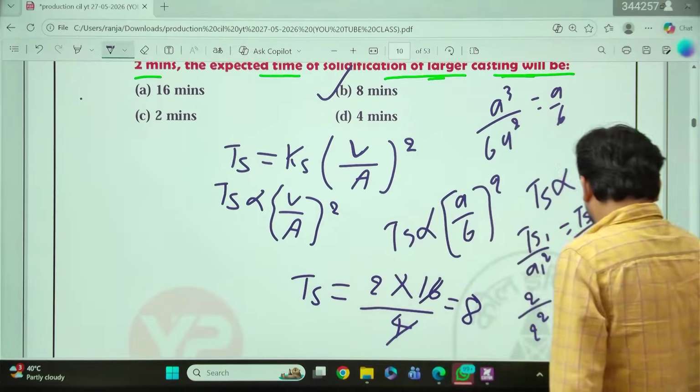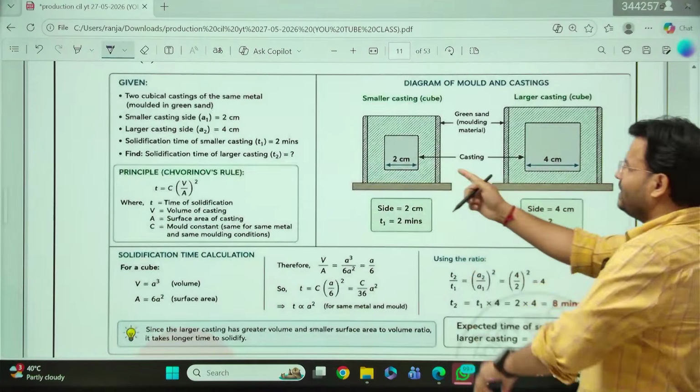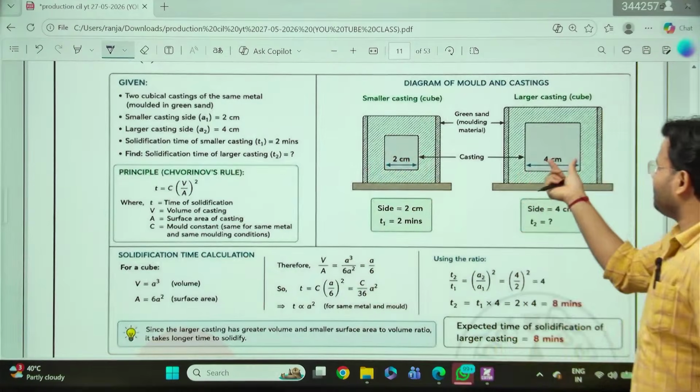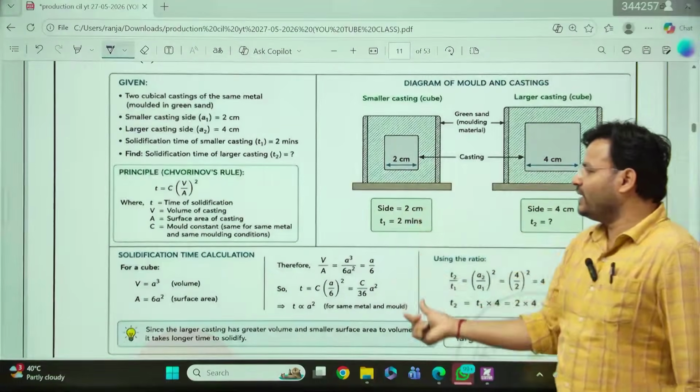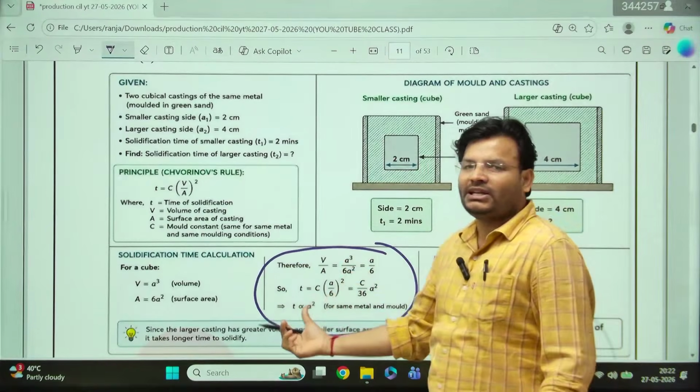And for more clarification, I have come with the diagram. Here we can see, my dear friends, that this is 2 centimeter, the size of the casting. Here 4 centimeter. Everything is given. Now put that value in the equation, and after that we'll get the answer. My dear friends, listen.